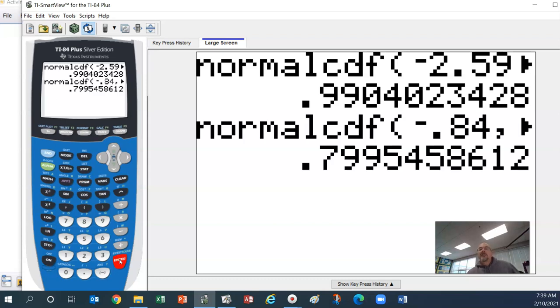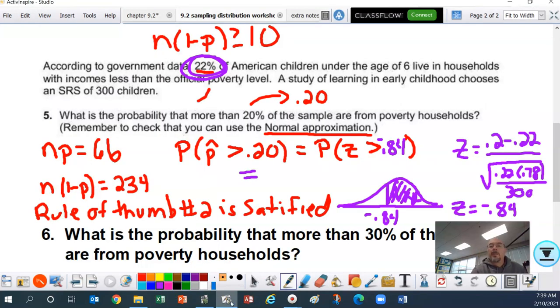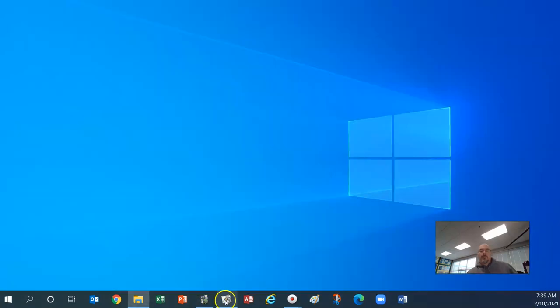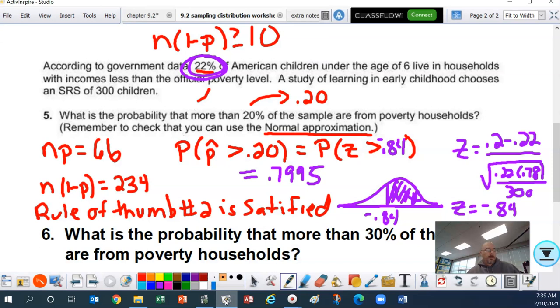And that's going to be 0.7995. Now, normally I would write a conclusion here, but I don't have room for it.